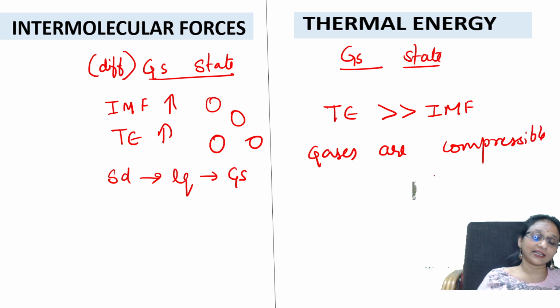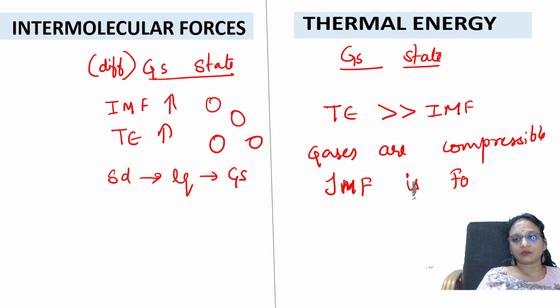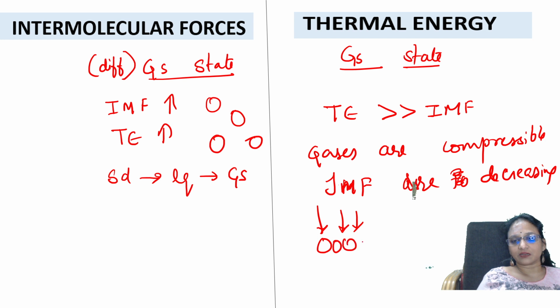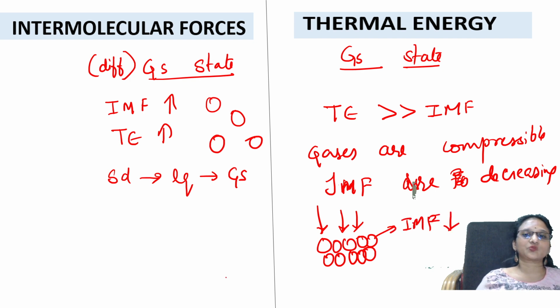When I compress the gas, intermolecular forces are decreasing, because when you're applying pressure, all the gas particles come closer. That's why the intermolecular forces are decreasing. Correct? That is what thermal energy is in this case, students.